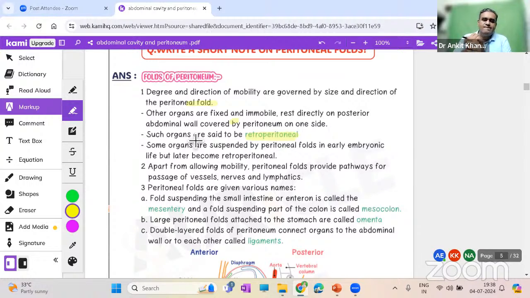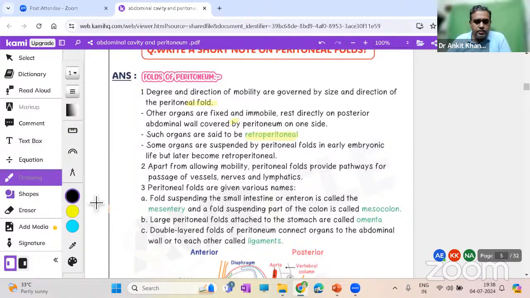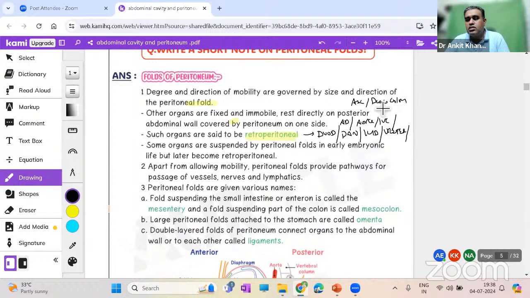So examples of retroperitoneal organs. Let me give you the duodenum. Then we have the pancreas. Then you have the kidneys, and along with the kidneys you have the ureter. You can also add the adrenal gland over here. You can also go with the aorta and the IVC. You should also include the ascending and descending colon. These are also retroperitoneal. So a lot of structures are retroperitoneal. Some organs are suspended.